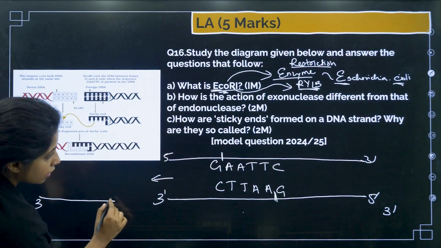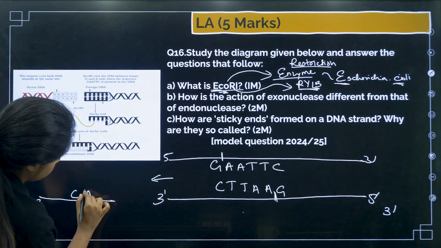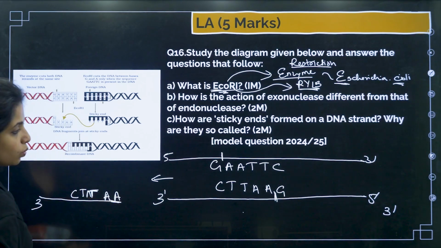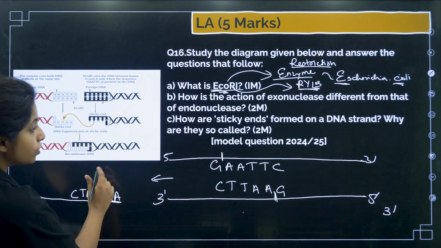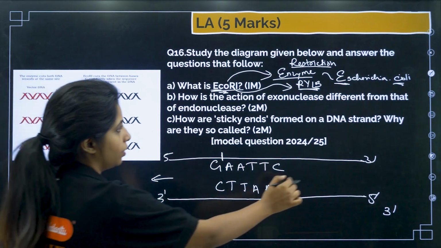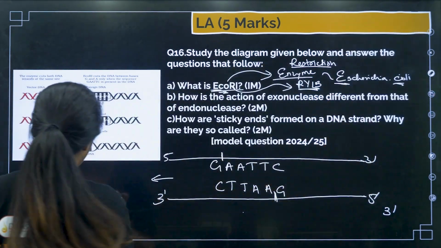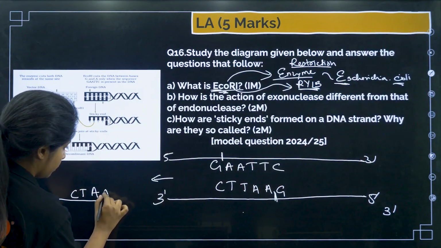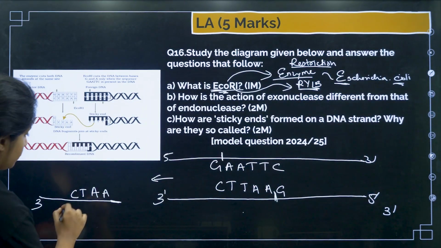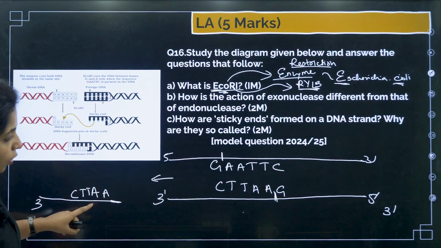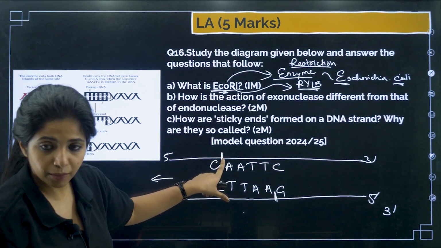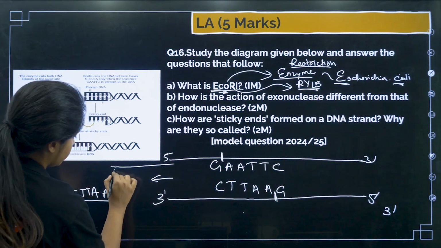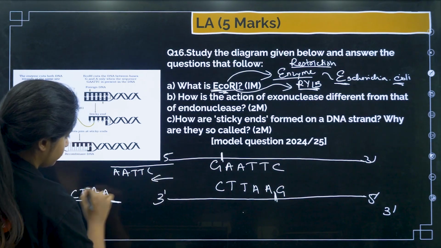This is 3 prime. Okay, and over here I have C T T A A. This is one particular strand. So over here there is no one to form a complementary strand. Why is there no one to form a complementary strand? Because I have separated from here, and it is also going to make another strand like this, which is having AATTC.